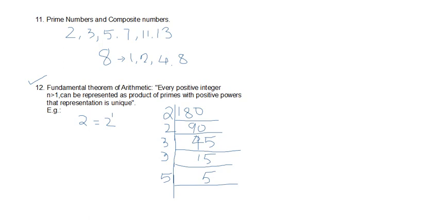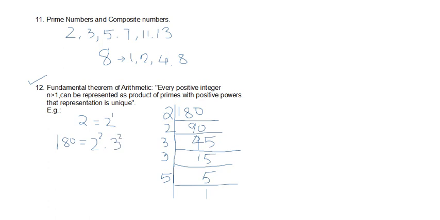So when we reach 1, we will stop, and now we can write 180 as the product of primes with their powers. So how many 2's do we have? 2 into 2, which is 2 squared. 2 squared times 3 squared, times 5.